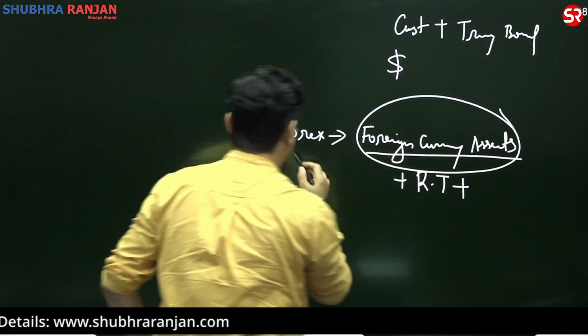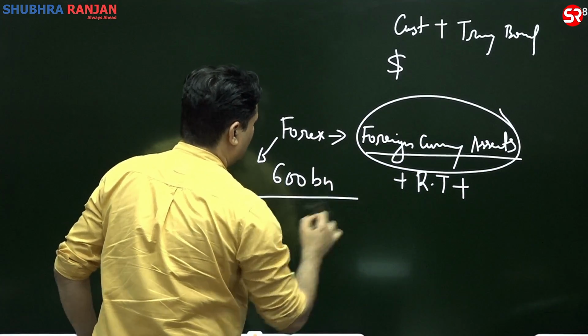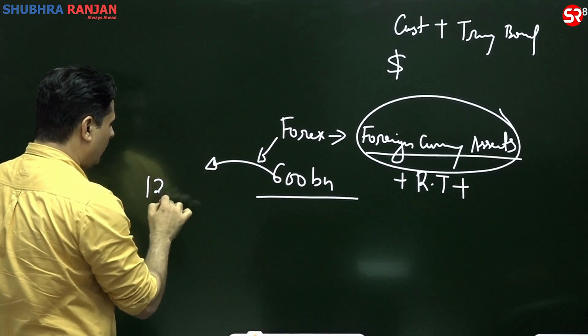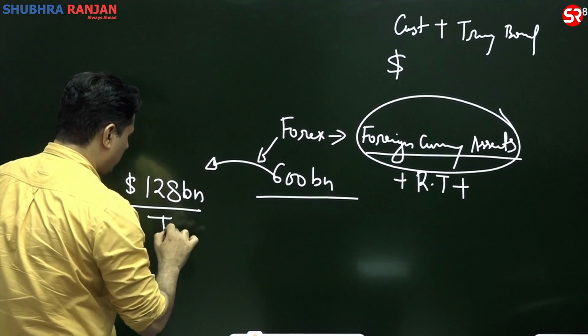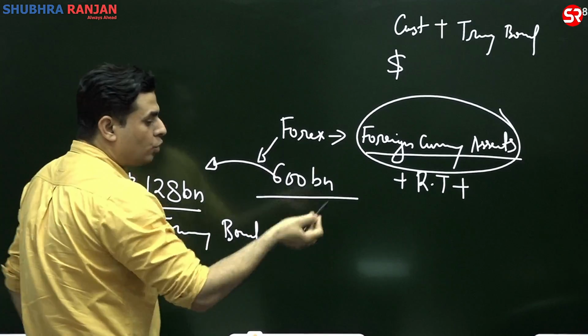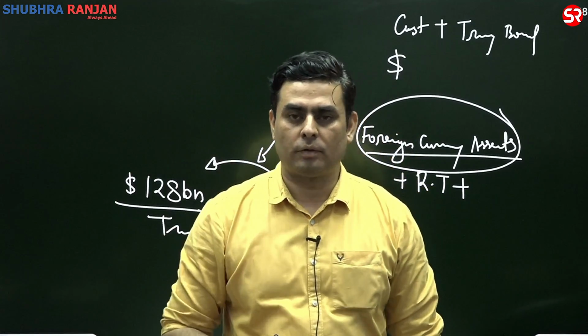So suppose India's foreign currency reserve is $600 billion. Out of this $600 billion, we have $128 billion worth of treasury bonds issued by the US.